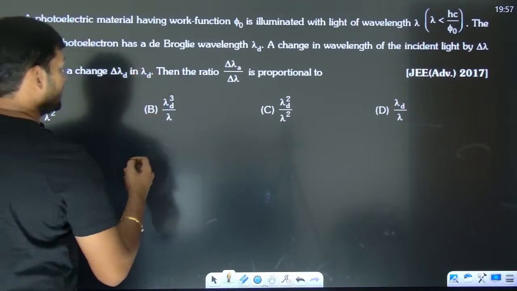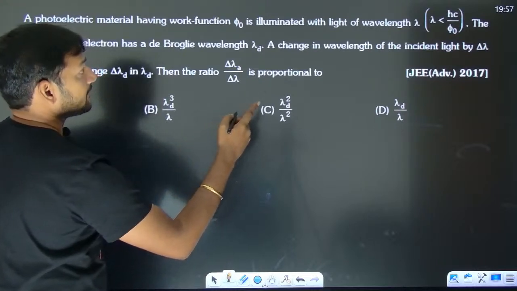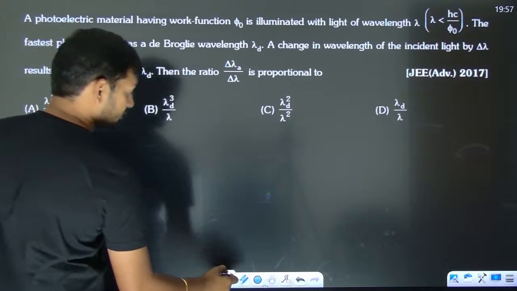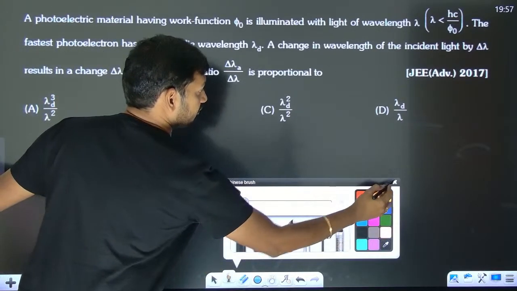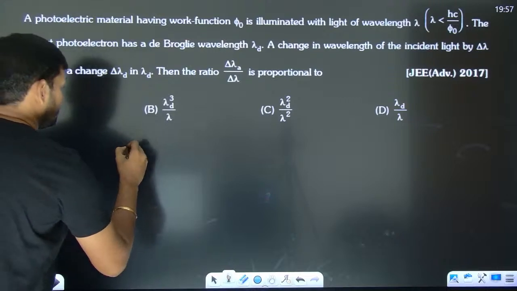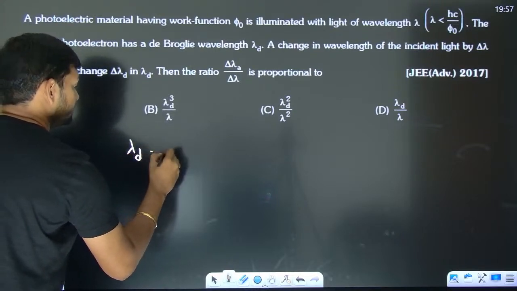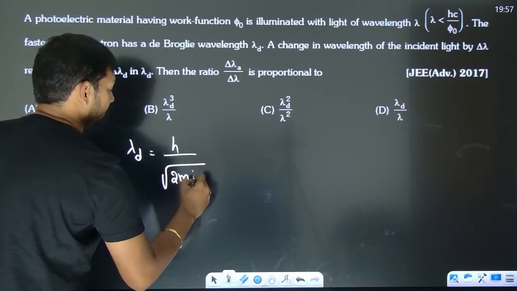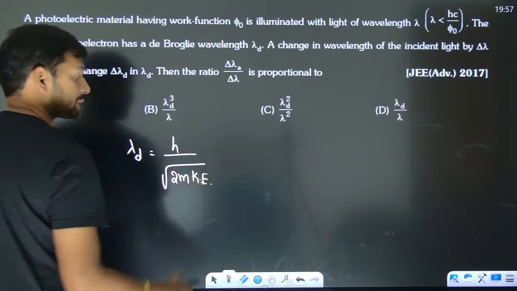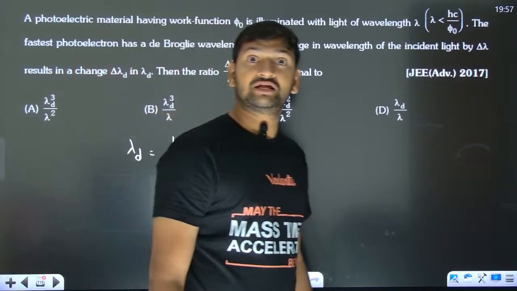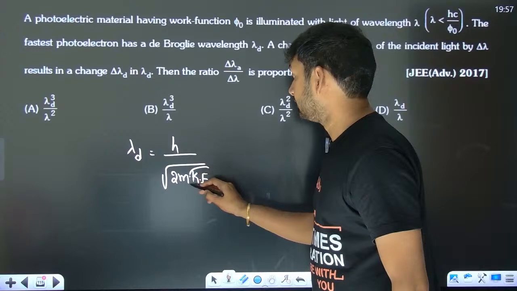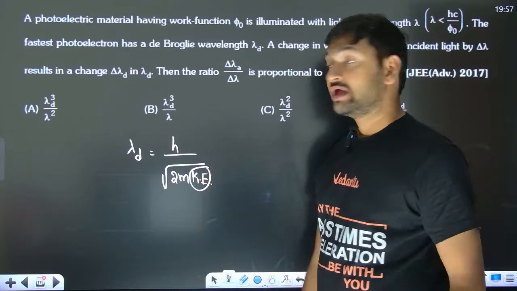Okay. Now look. I won't give the complete solution of this. You can do that. The de Broglie wavelength is going to be h by root 2m times the kinetic energy. Now we need the kinetic energy.